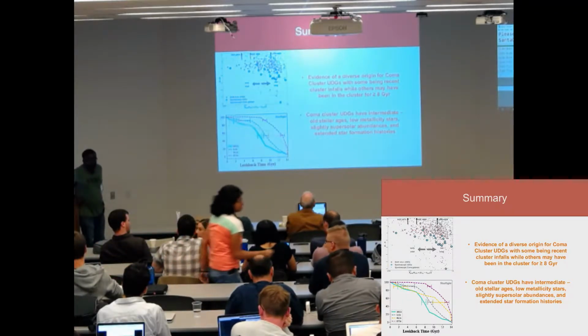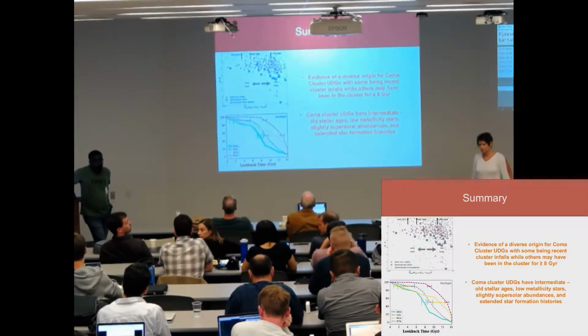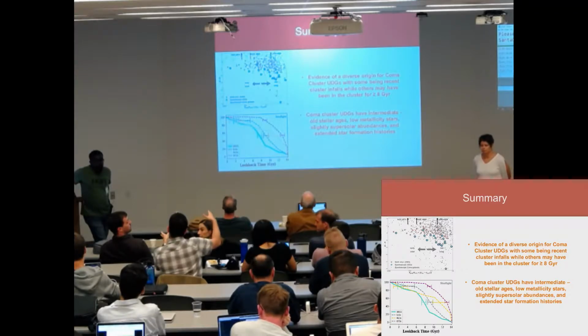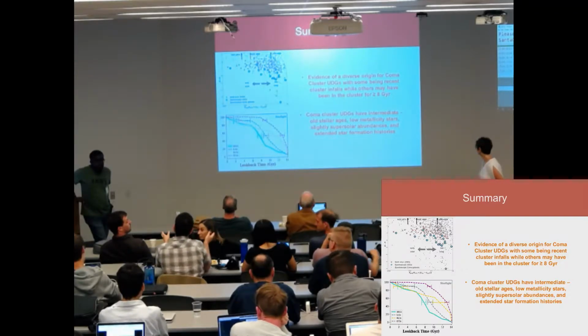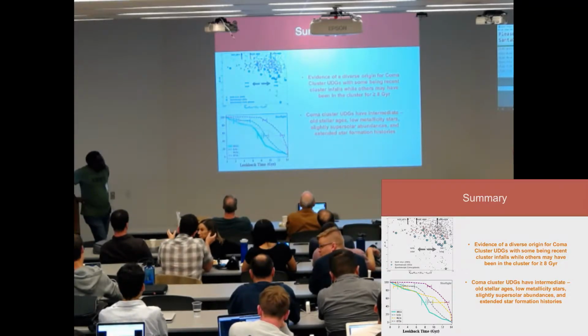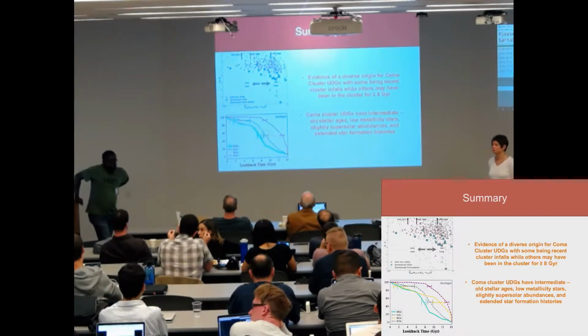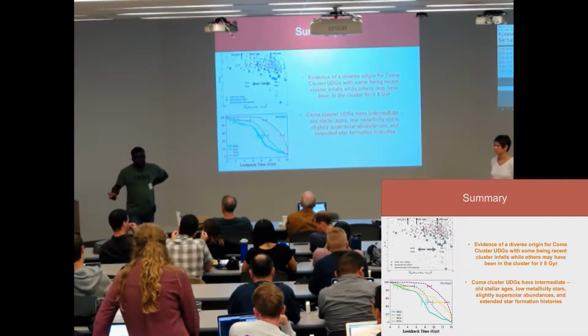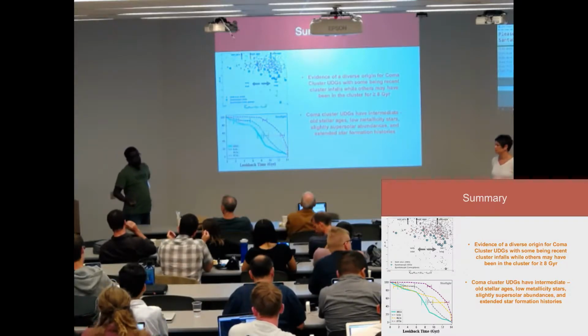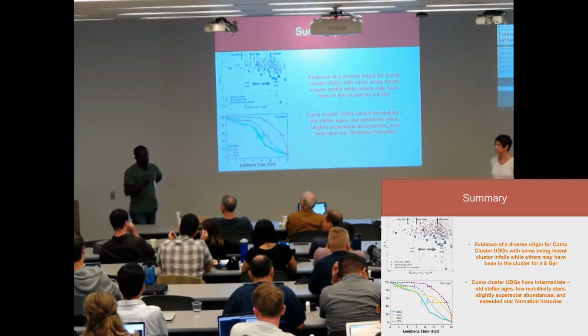How these different properties or the 2 formation... Yeah, it's one of the things we're thinking of doing. So there's a recent paper by Lim and Peng with HS Digital. Unfortunately, we only have 3 UDGs in common.